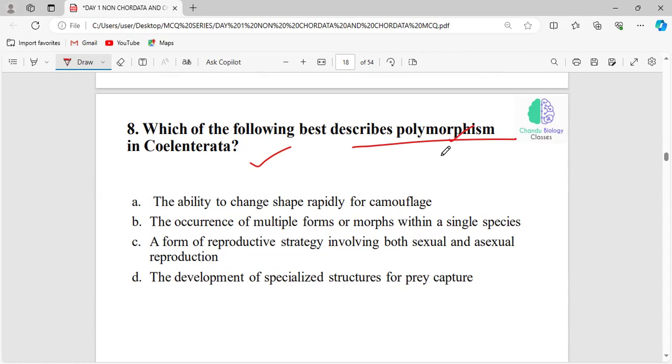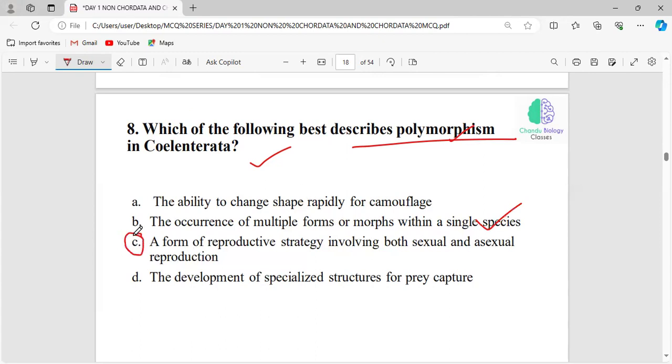Okay, and this polymorphism is a specialized characteristic which is not seen only in the Coelenterata, but this polymorphism can be very effectively seen in Coelenterata. There is a difference between these two statements, right? Polymorphism will also be exhibited by Trypanosoma gambiense. Again, it is a protozoan, but polymorphism is very effectively seen in the Coelenterata, right? So the answer will be option B.